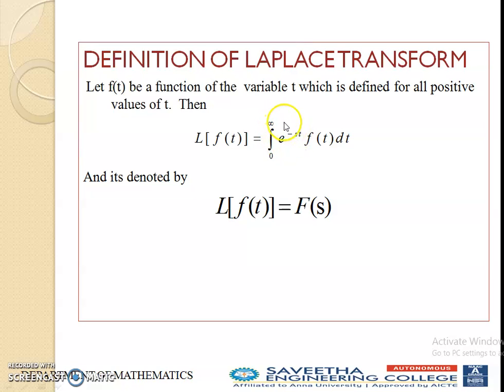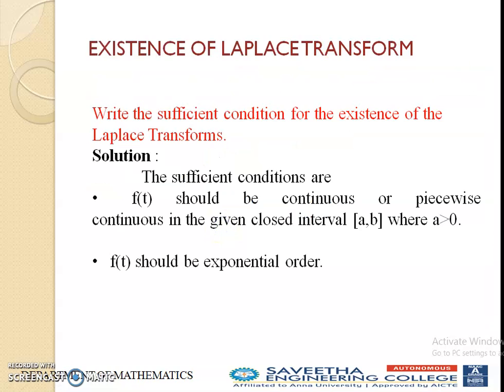So f of t is of exponential order, a function with the derivative dt, and the limits vary from 0 to infinity. This can be denoted by L of f of t equals F of s. Next, another 2 more questions.